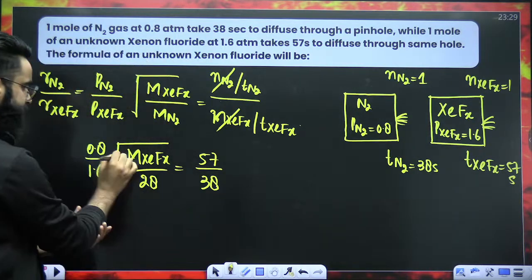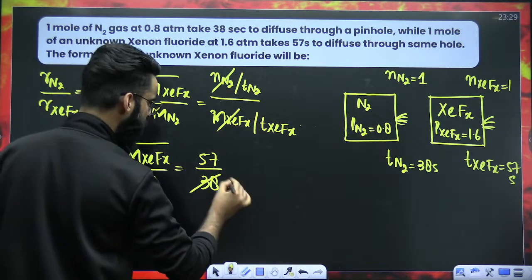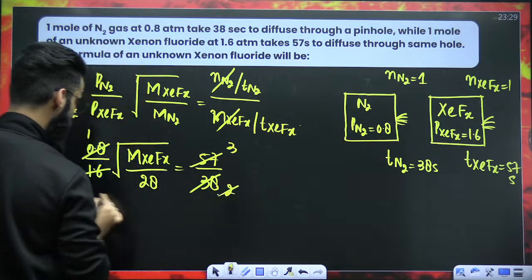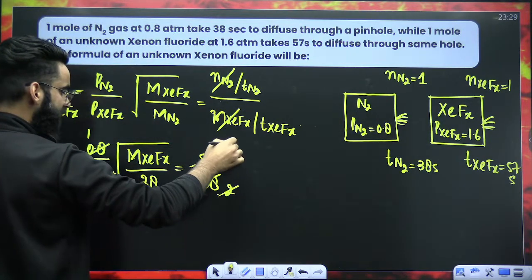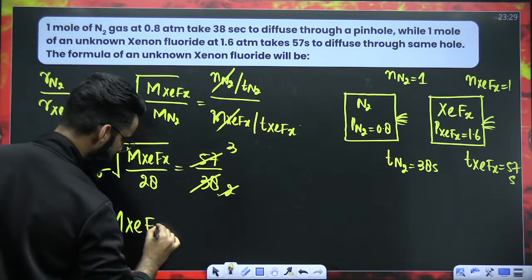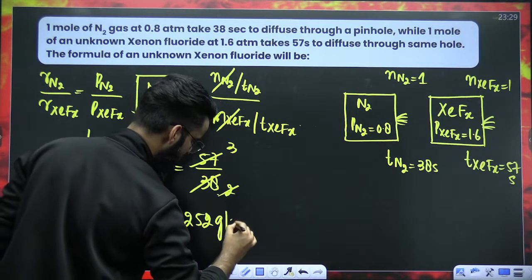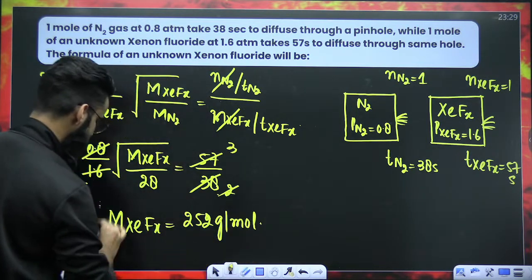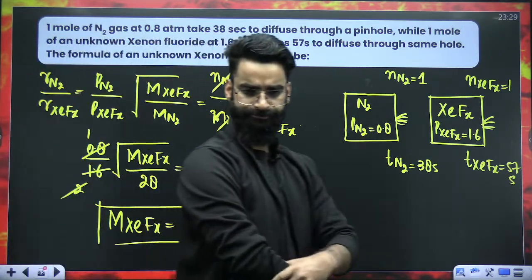Let's try to solve it now. This is 1, this is 2. This is 19.2, this is 19.3. So this 2 and this 2 got cancelled. Square on both the sides, this will become 9. So 9 into 28 will come out to be 252 grams per mole. So this is basically the molar mass of XeFx, which is what you got.